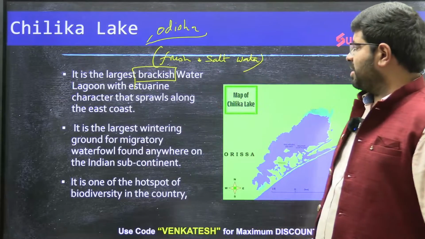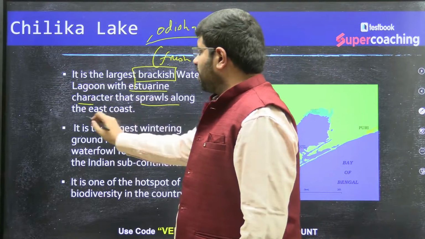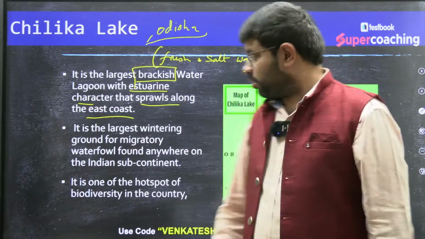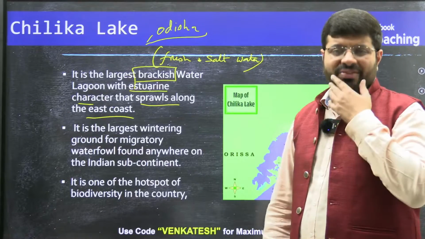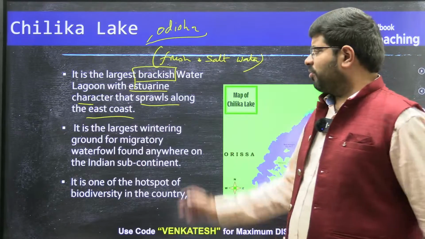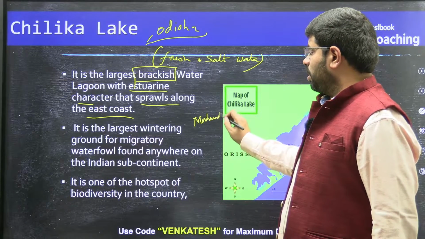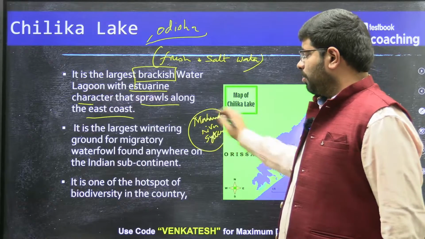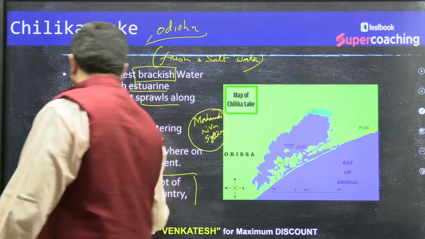Understand where it is. It is a brackish water lake. It is a lagoon with an estuarine character that sprawls around the east coast. Now, what do you mean by estuarine? A place where fresh water is meeting the ocean. So it is the minor rivers flowing here, which are part of the Mahanadi river system. Then it is one of the hotspots of biodiversity in the country.